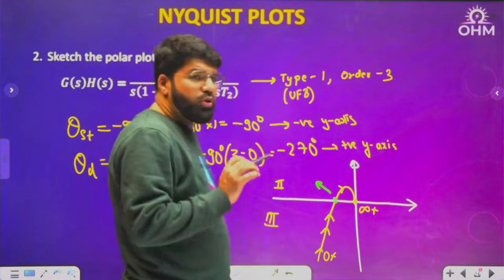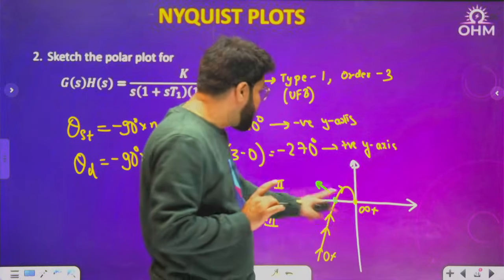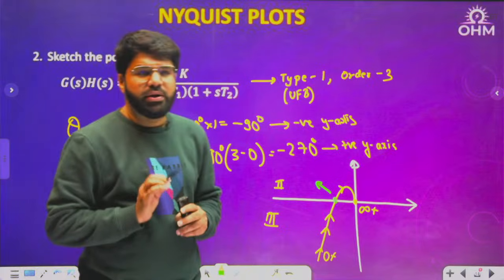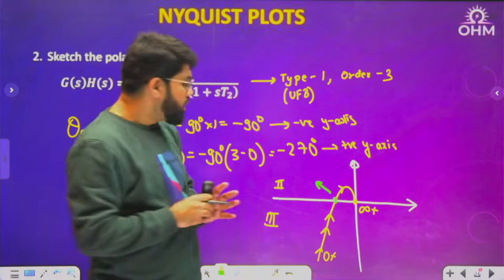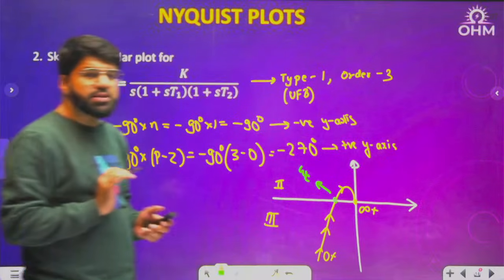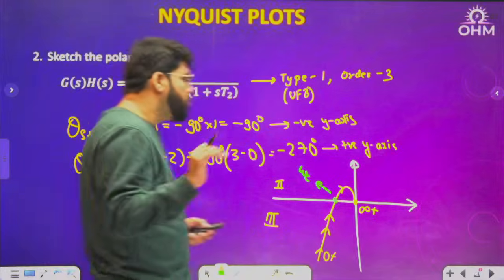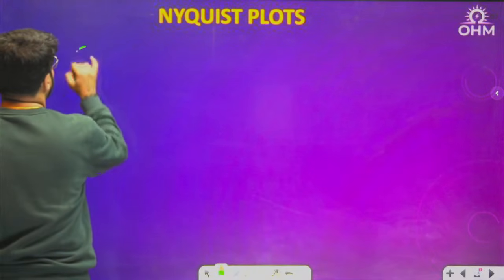Now, if I have to actually do stability analysis, I will require this frequency, the coordinate of this point, everything will be required. Clear, everybody? So this is the critical frequency omega c. I'll tell you what this critical frequency is and how you calculate it.